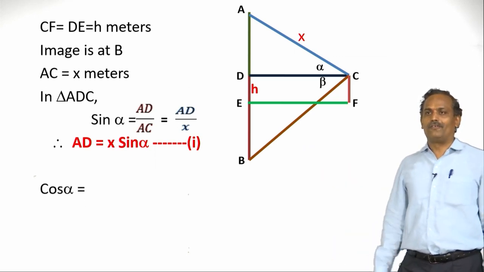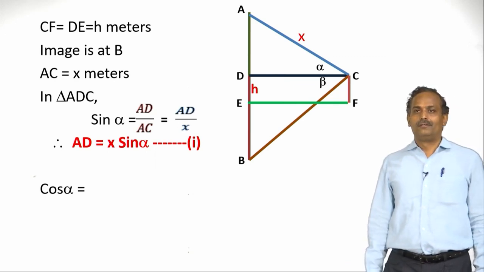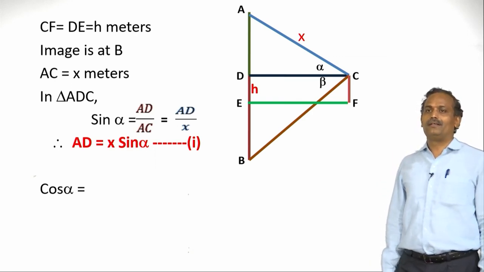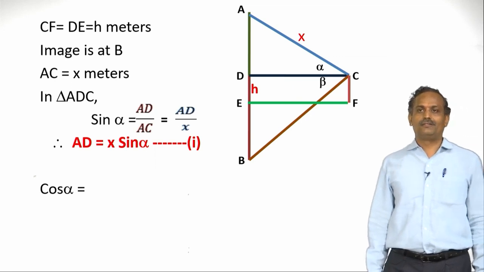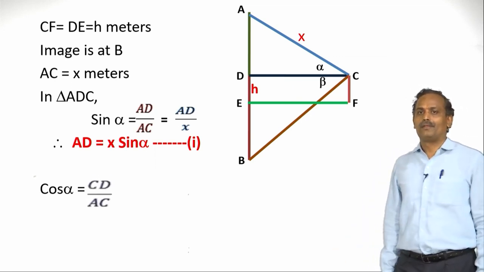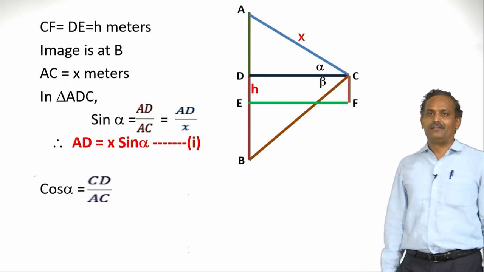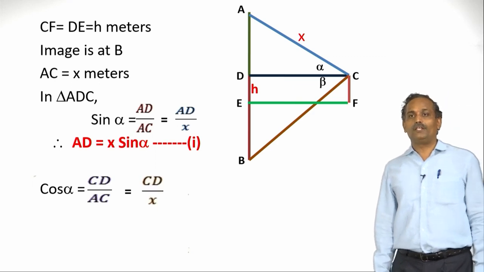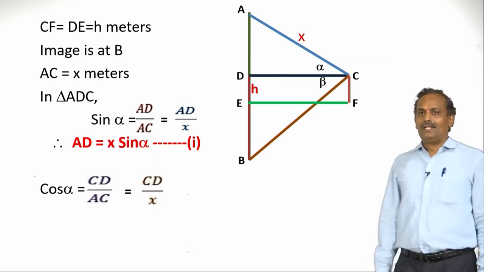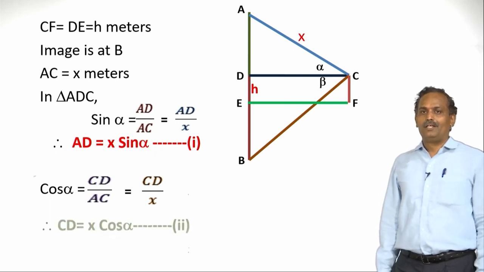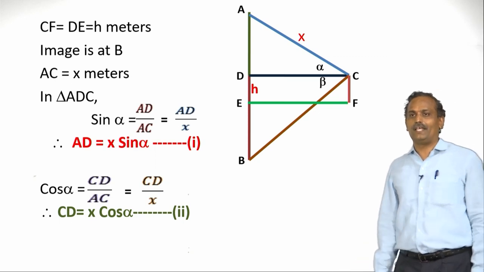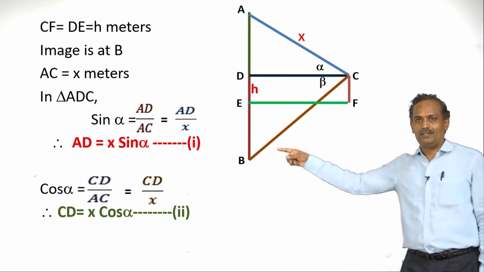Now let us take cos alpha in the same triangle. What is cos alpha? Yes, you are right. Cos alpha is nothing but adjacent by hypotenuse. So what is adjacent here? Adjacent is CD, and hypotenuse is AC. Let us keep CD as it is, and AC is x. Again let us cross multiply. So CD is x cos alpha. Let us call this equation 2 and the above equation equation 1.